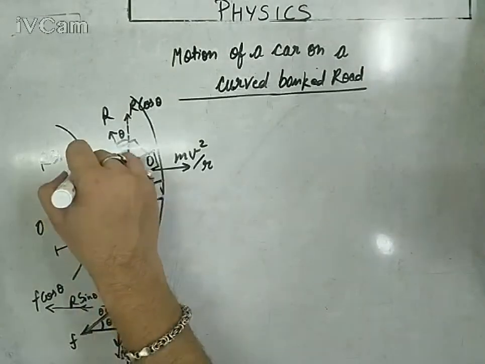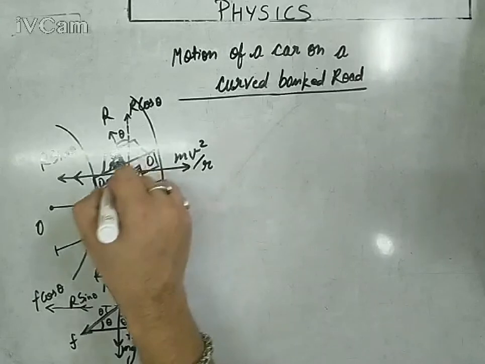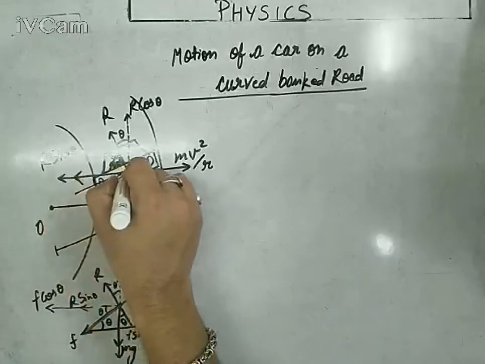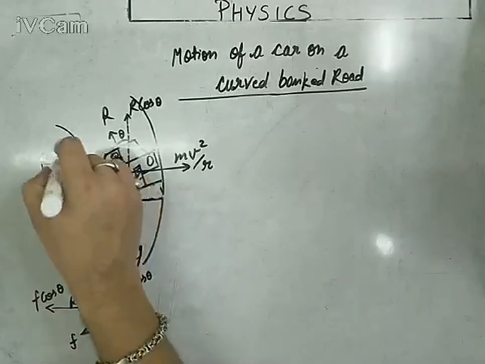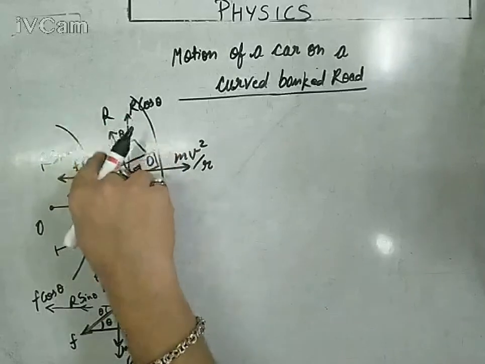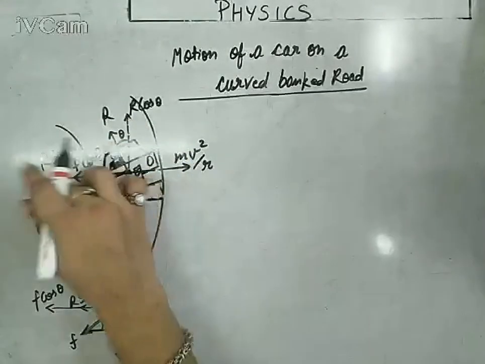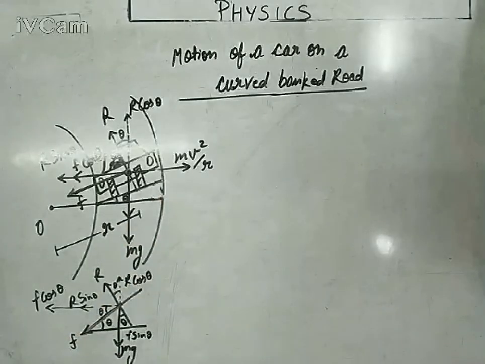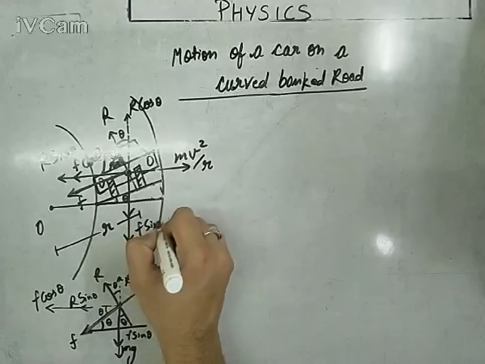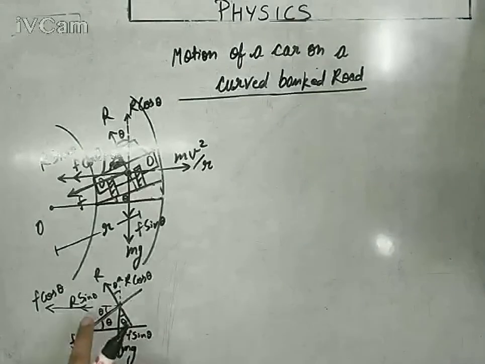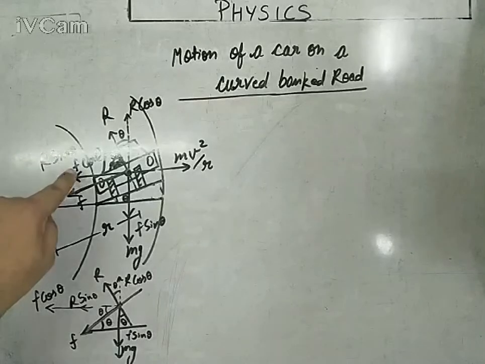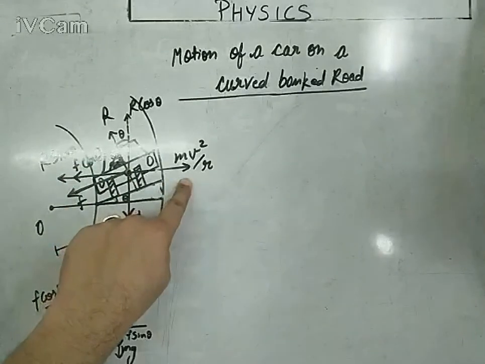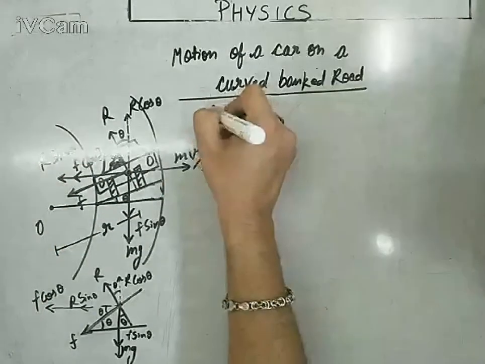Let me highlight this thing here for this acting friction. If I try to represent the friction angularly in this direction, this one is F, so this one is F cos theta, and this one along the weight is F sin theta. You can use this diagram also to get help. So total inward centripetal forces are R sin theta and F cos theta, and total centrifugal force is mv square upon r. For the safe turn, again,